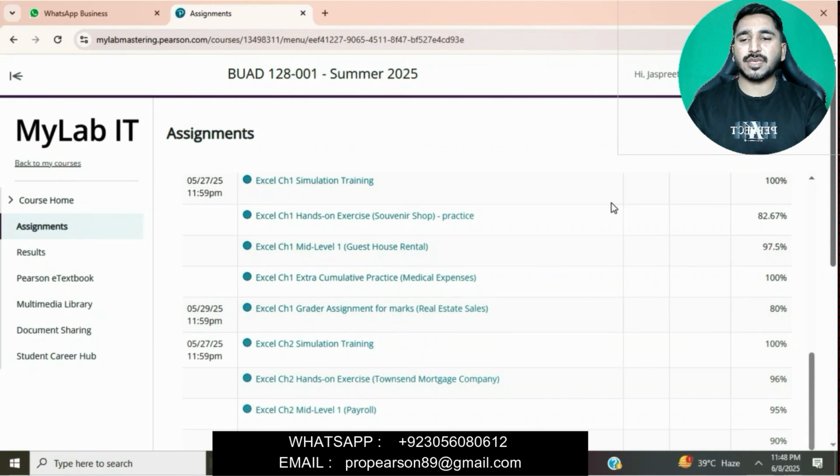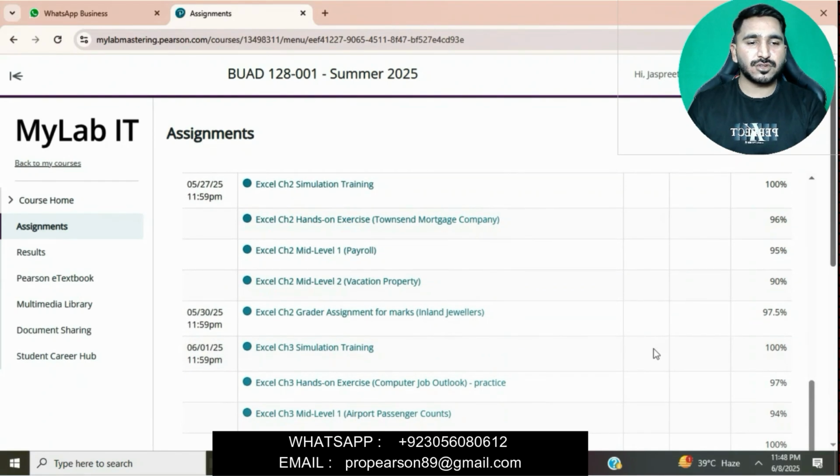Let's start our assignment and solve it step by step. You can download this file easily from your Pearson portal. First we will go to the Pearson portal and download this file. We will go to Chapter 5, so we will scroll down.